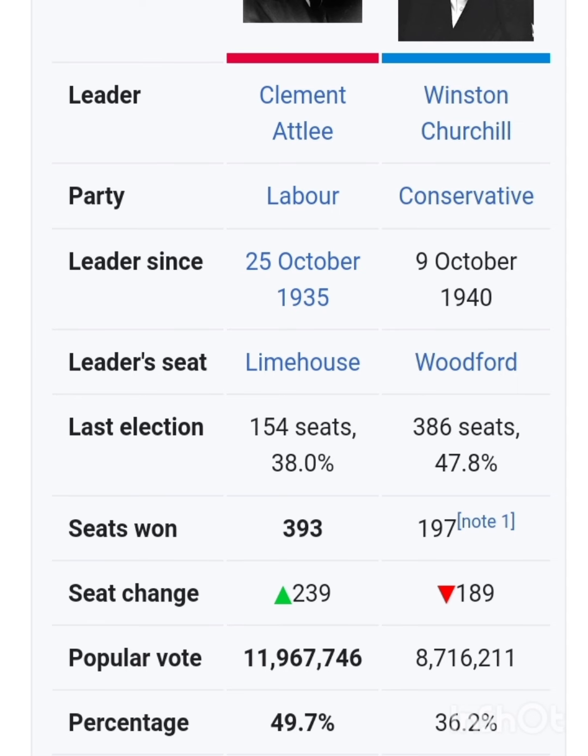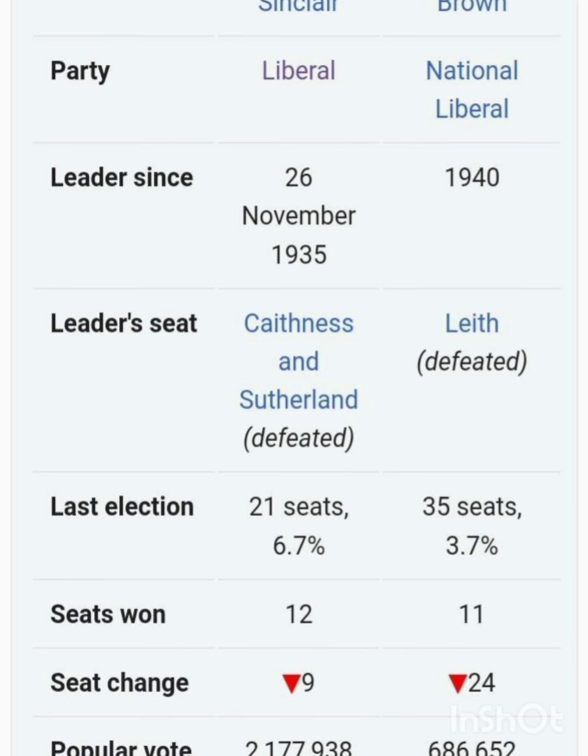The results of the election were a Labour landslide, with the victors gaining 48% of the vote, with 393 seats in the House of Commons. Churchill's Conservatives won only 36% of the vote, with 197 seats. The Liberal Party under Archibald Sinclair only had 9% of the vote, with 12 seats, while the National Liberal Party under Ernest Brown had only 3% of the vote, with 11 seats.